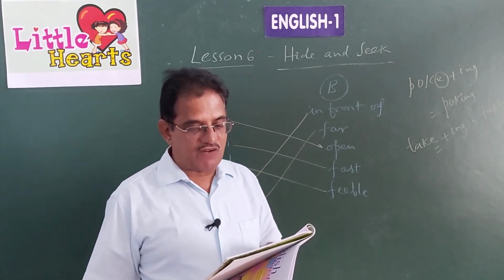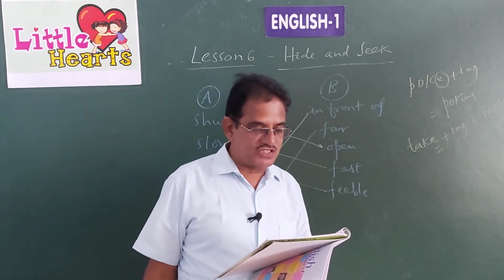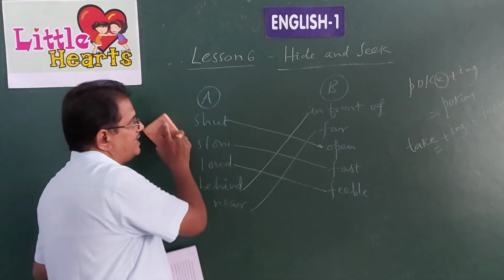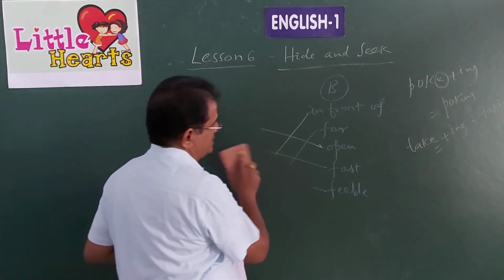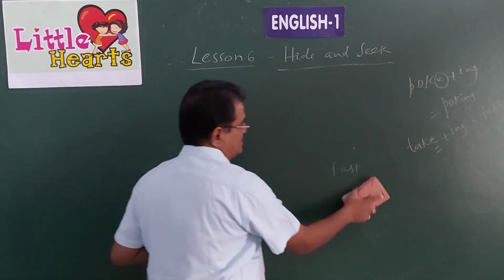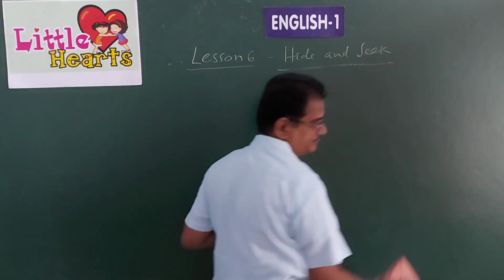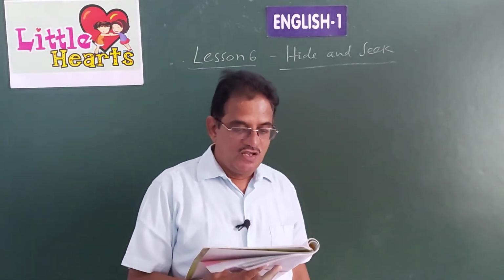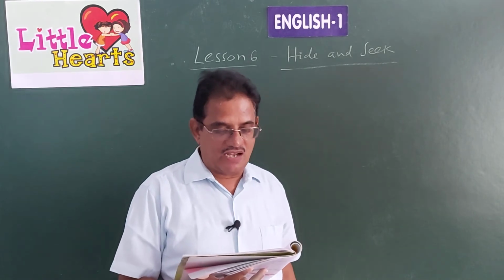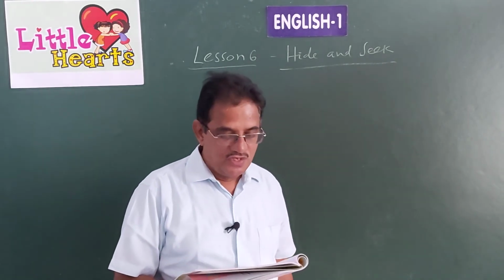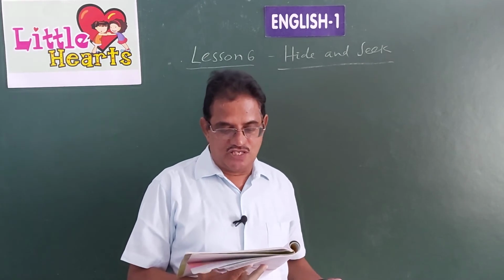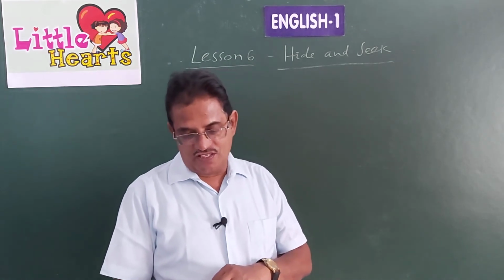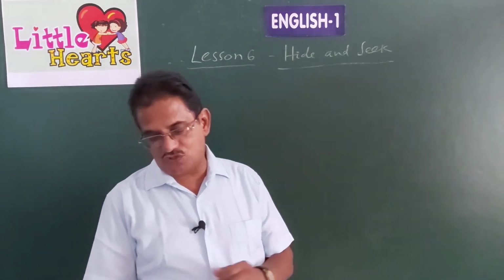Also notice that these words are formed by adding the letters ly to the describing words or adjectives. See how these words are formed there, by adding the letters ly to the adjectives. Slow is adjective. When you add ly to that, it becomes slowly, that is an adverb. Look at that. Slow, slowly. In the same way, loud, which is adjective, if you add the letters ly to that, it becomes loudly, an adverb then.